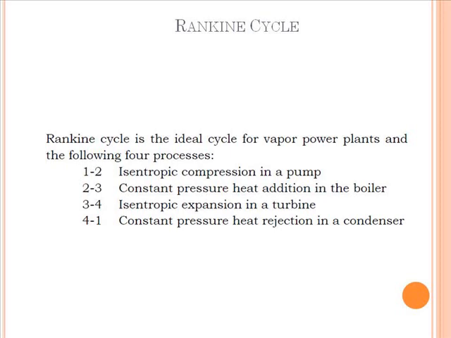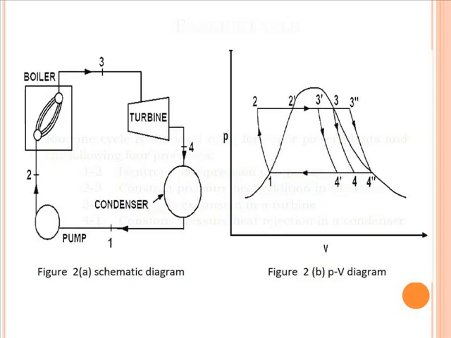So now in the next figure we will discuss the actual schematic diagram and its representation on TS, PV and HS diagrams. Figure number 2a is the schematic diagram of the Rankine cycle. Again you find four components, what we have discussed: the pump, boiler, turbine and condenser. So the four major components remain the same.